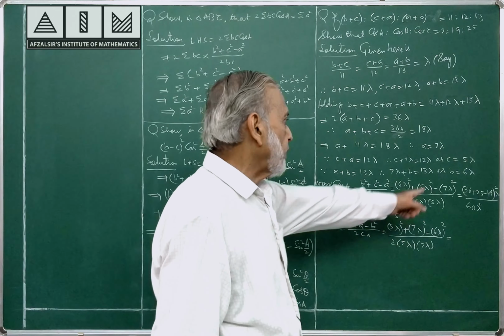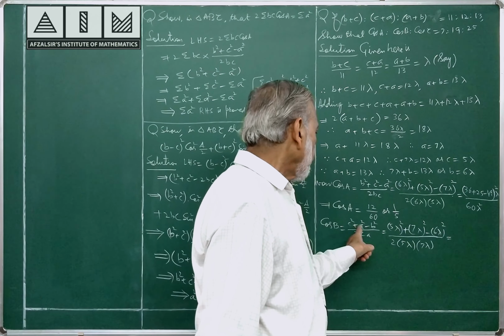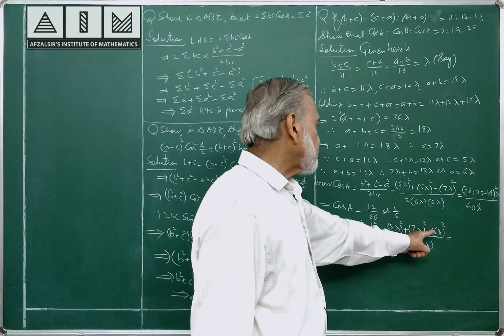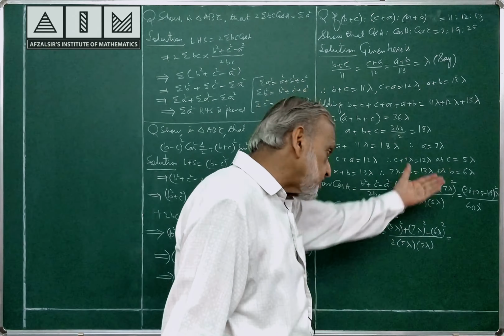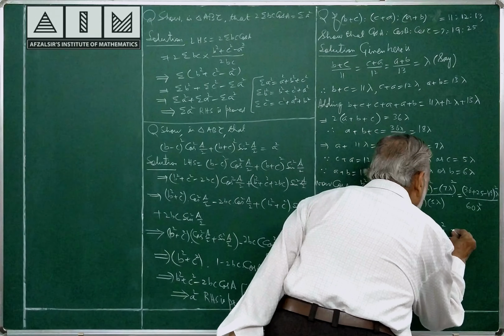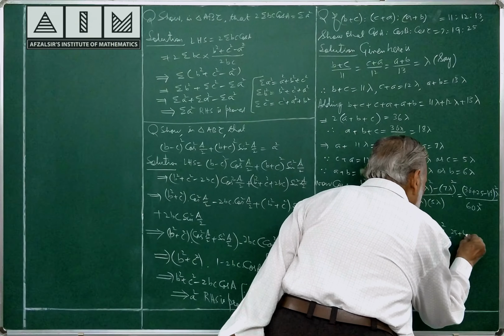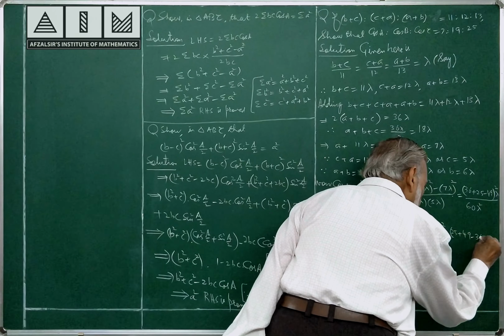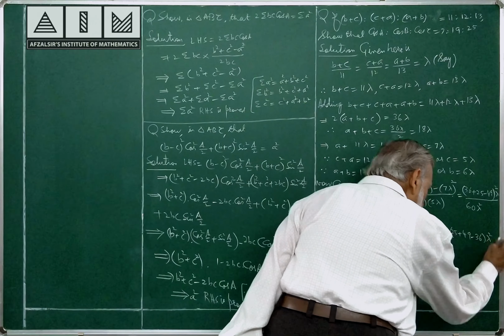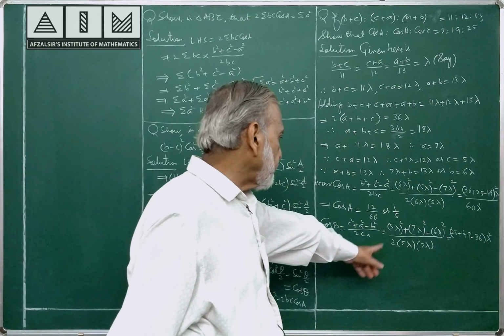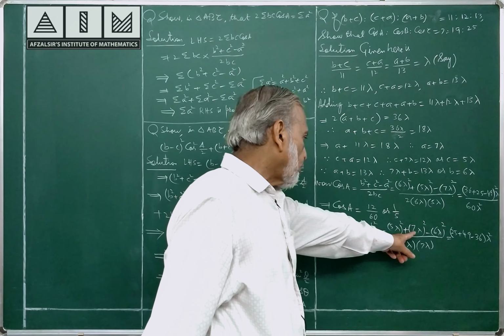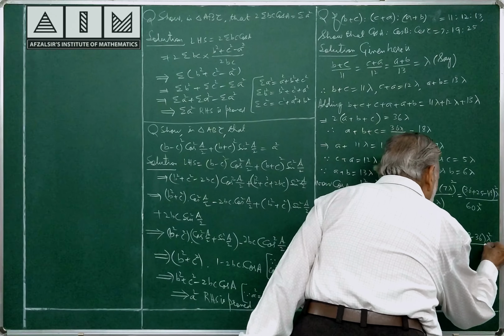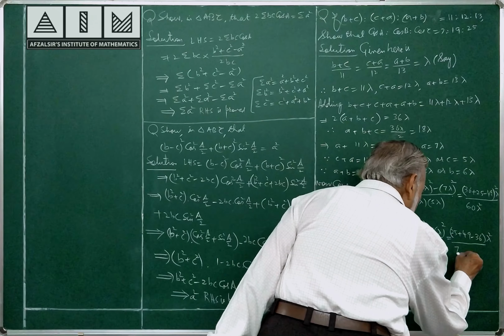C is equal to 5 lambda substituted here, A is equal to 7 lambda substituted here, B is equal to 6 lambda substituted here. As before, this is 25, this is 49, this is 36 lambda square. Check up the work once again: 25 lambda square, 49 lambda square, 36 lambda square, divided by, this comes to 70 lambda square.